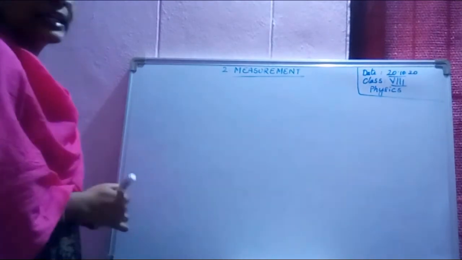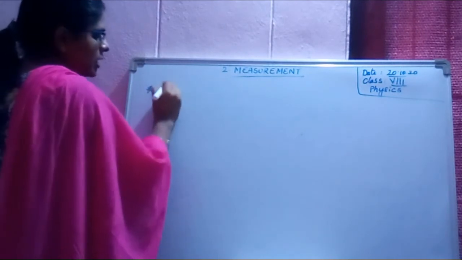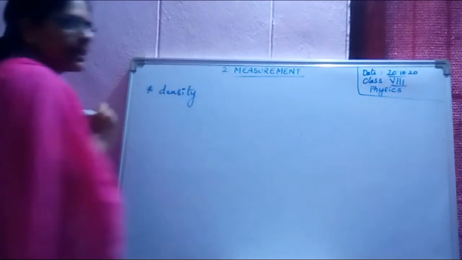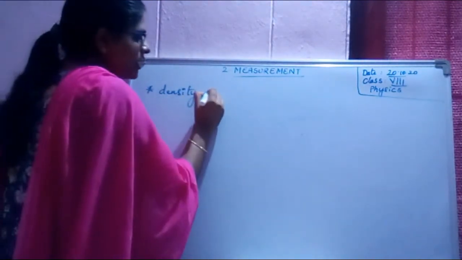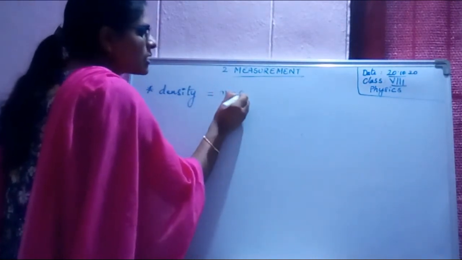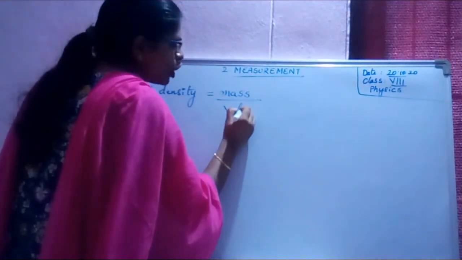Now, what is density? Today we will be learning density. Scientists have given the definition of density as mass by volume.